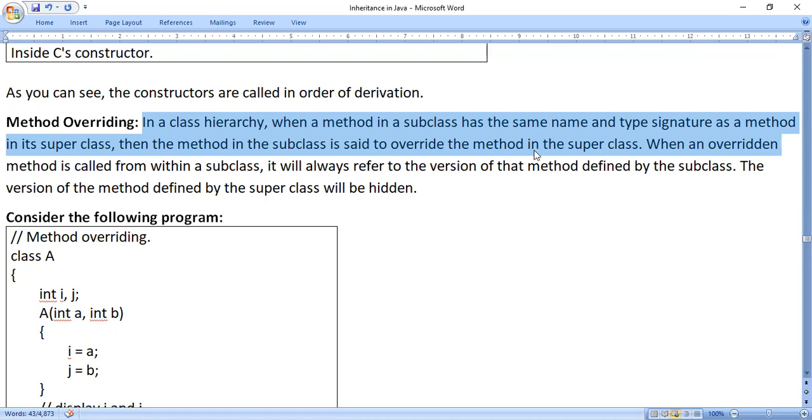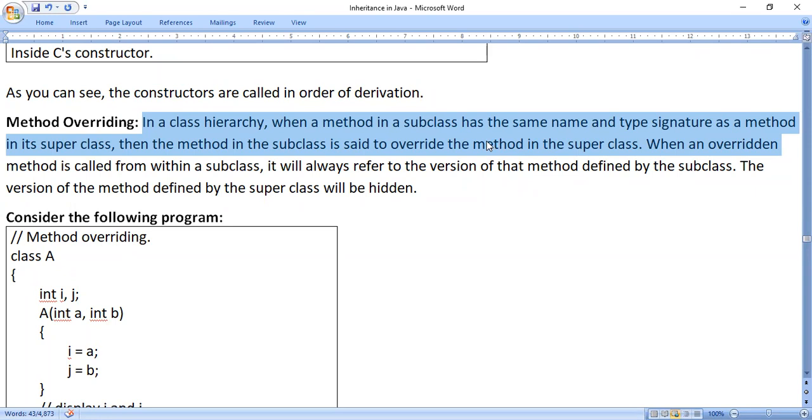Method overloading means two or more methods with the same name and type signature. Method overriding means also the same thing. In case of method overriding, what do we have to do? We have to consider two or more methods with the same name and same type only, as in method overloading. In addition to that, what do we have to consider?